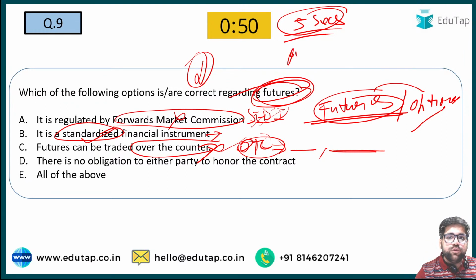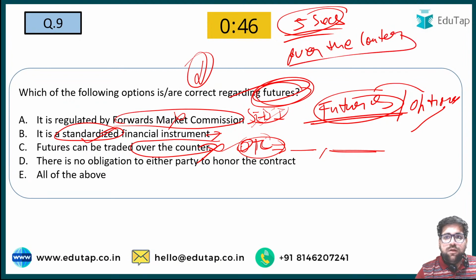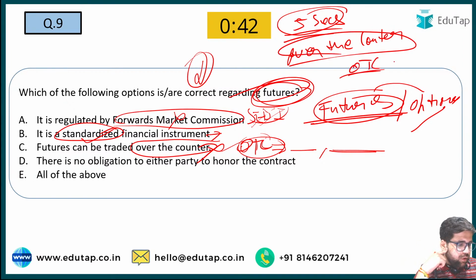OTC market is also known as over the counter market. Can you name those two contracts of derivatives which are traded on OTC? Can someone please let me know the answer? Yes, forwards and swaps. Yes, superb.